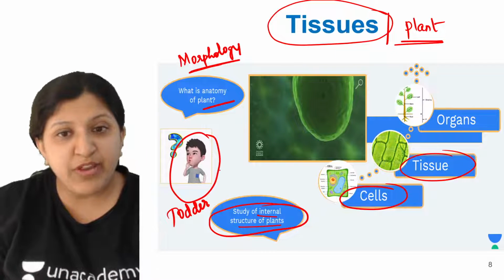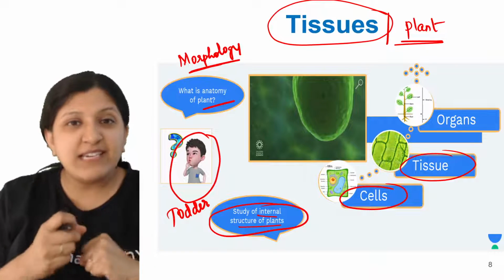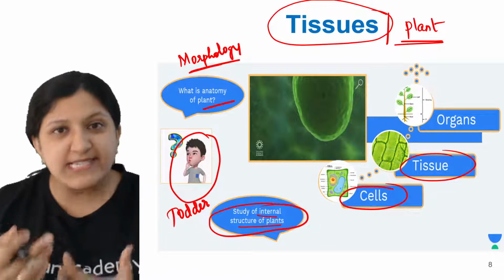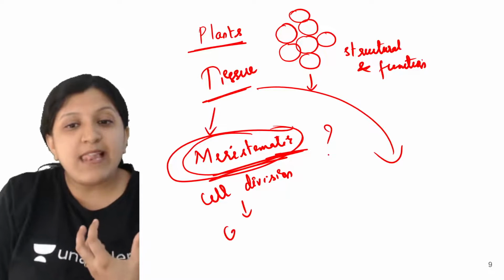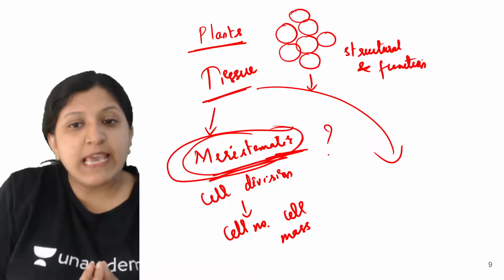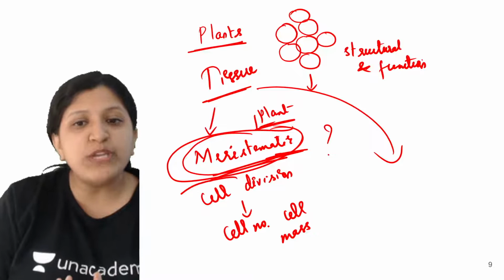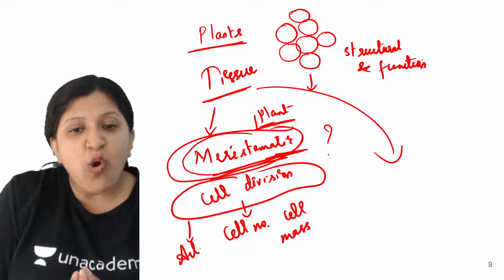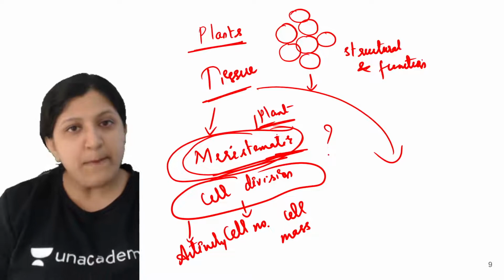This toddler has to grow up, so cell division will occur. In his body, the cells will go on dividing, and he is increasing in width and in height. So cell number is increasing, cell mass is increasing. Now when we mention a meristematic tissue, the cell number and cell mass increase in case of a plant. That is mainly with the help of a meristematic tissue, which performs the function of cell division. So these are always actively dividing cells. Actively dividing tissue is meristematic tissue.